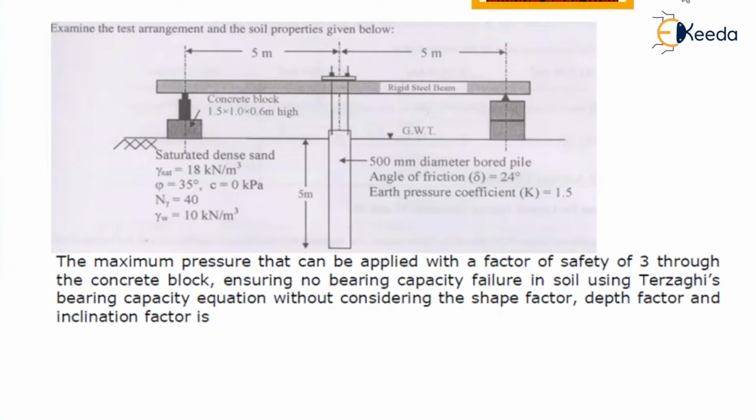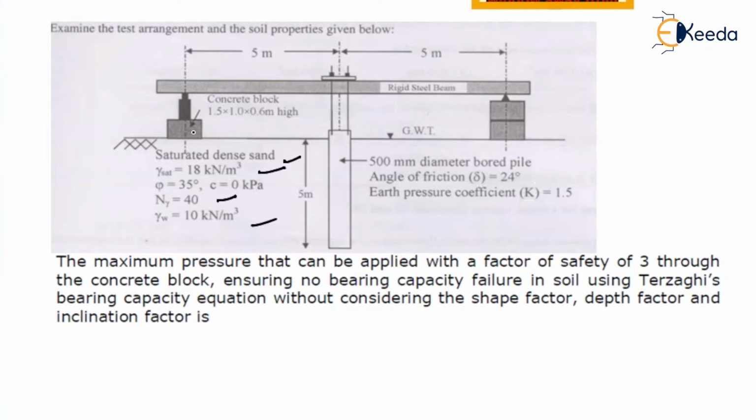Okay, what we are doing? What they've given: the type of the soil is nothing but a saturated dense sand, and the water table is at the ground surface. Gamma saturation is given, phi value is given, C value is given as 0. As it is a sand, obviously it is 0. And gamma W we have to consider as 10. And also they have given the angle of friction and earth pressure coefficient. Okay, fine. What are they asking us to find?